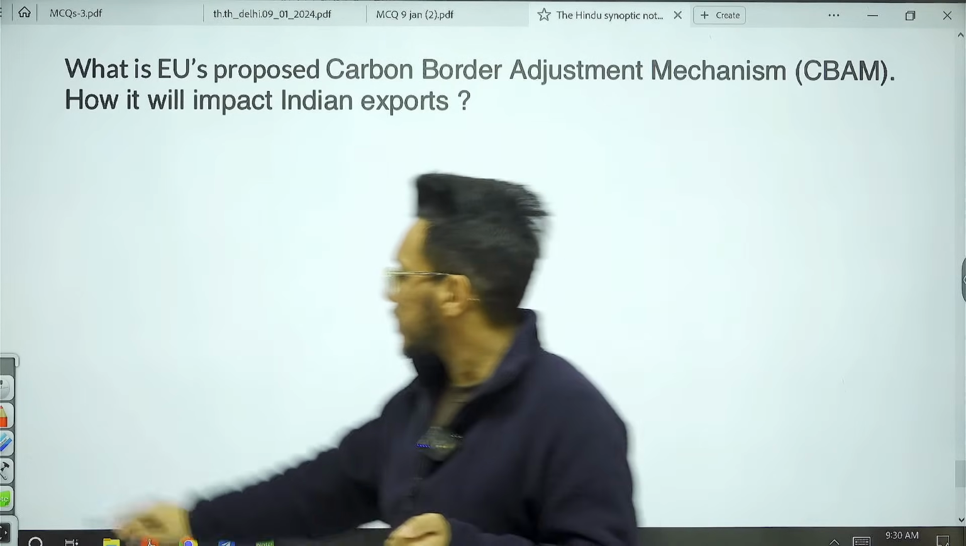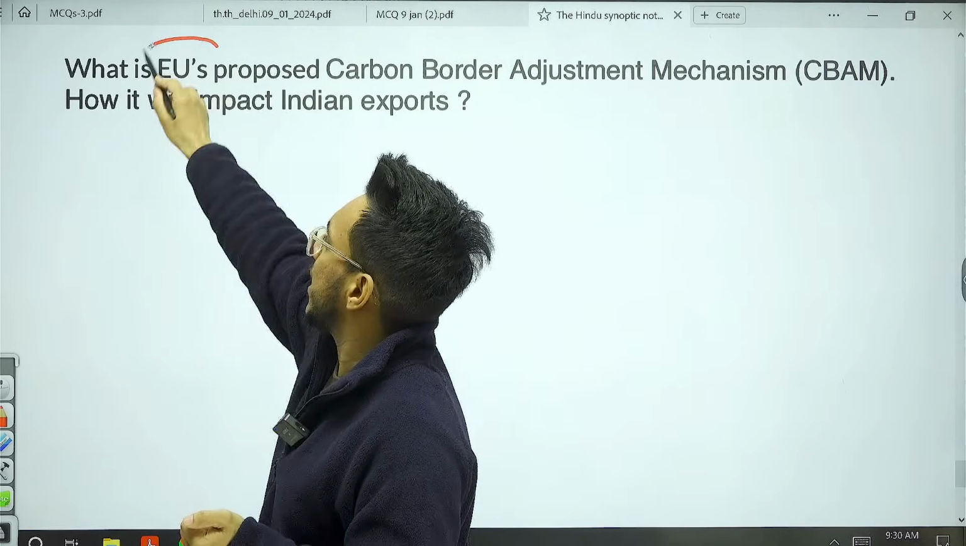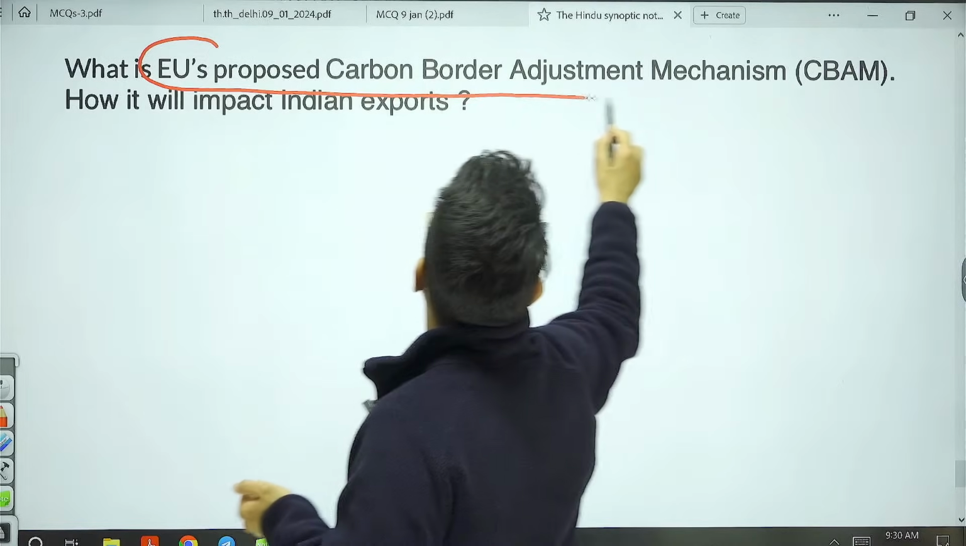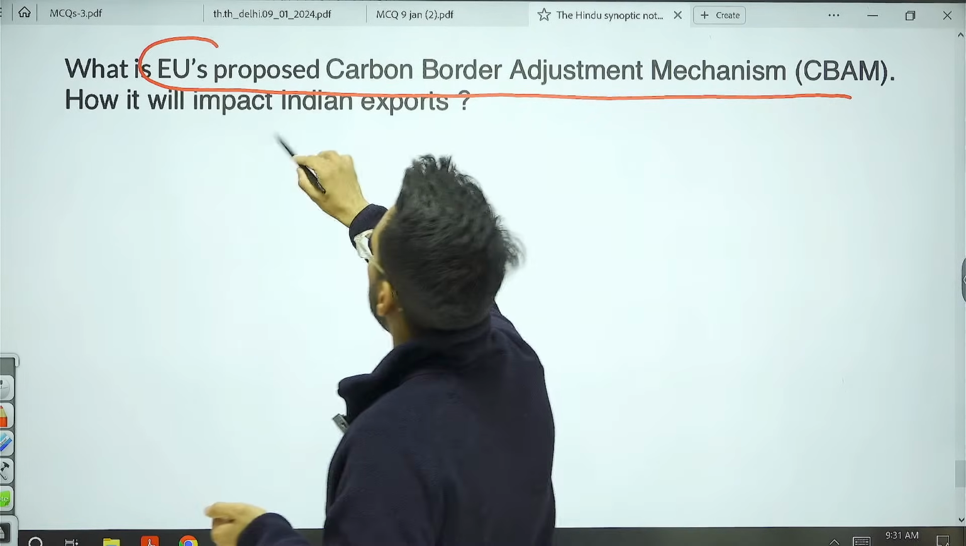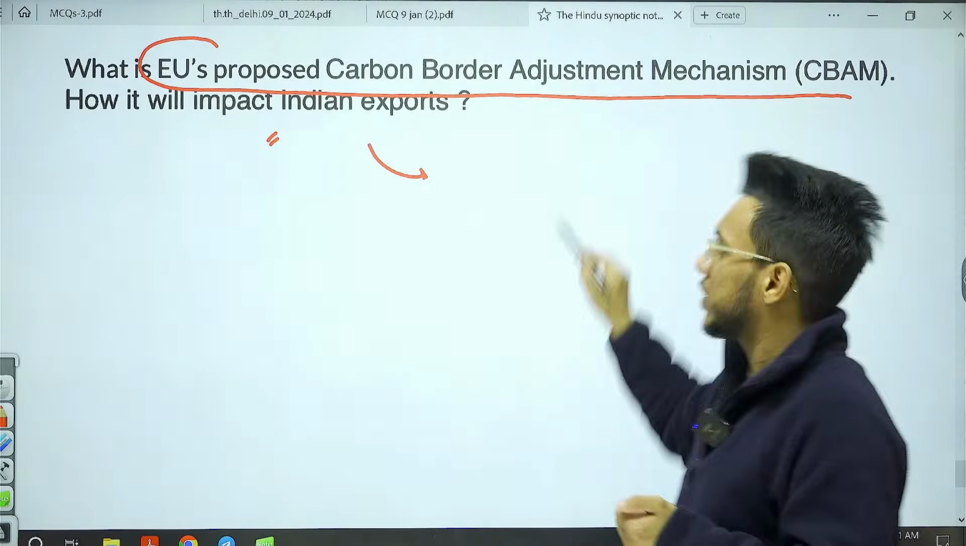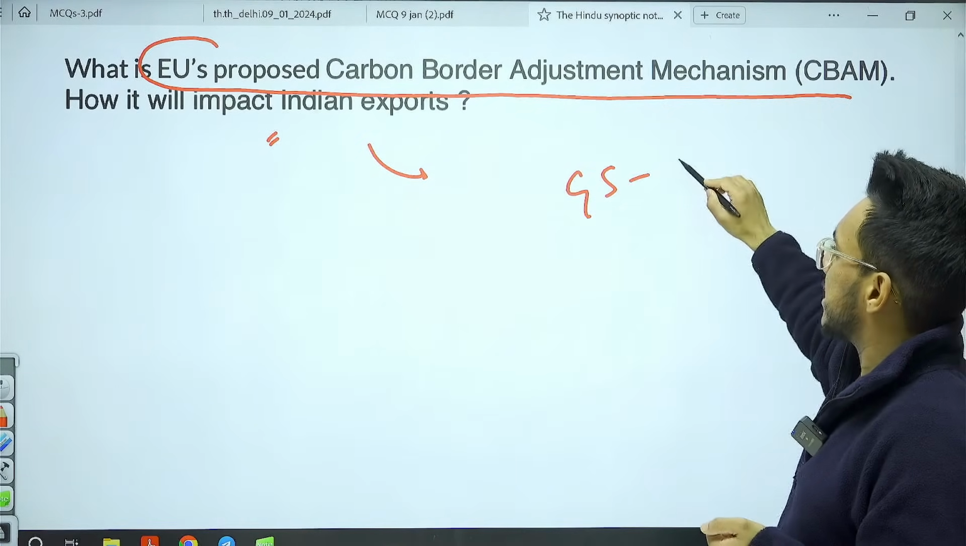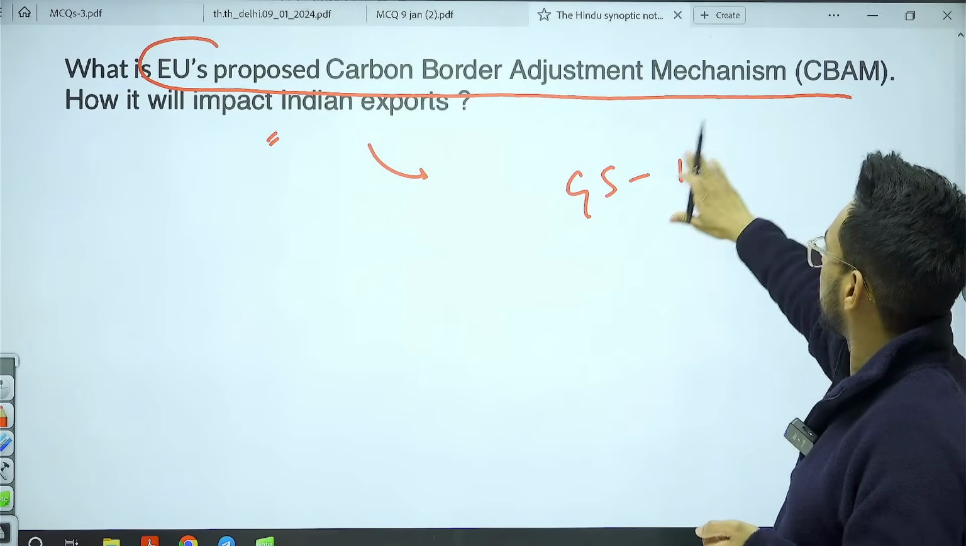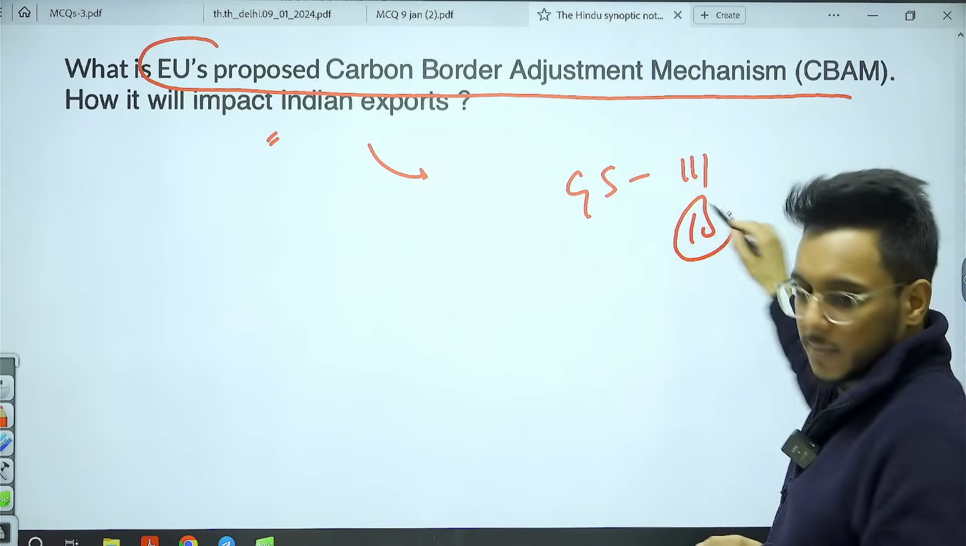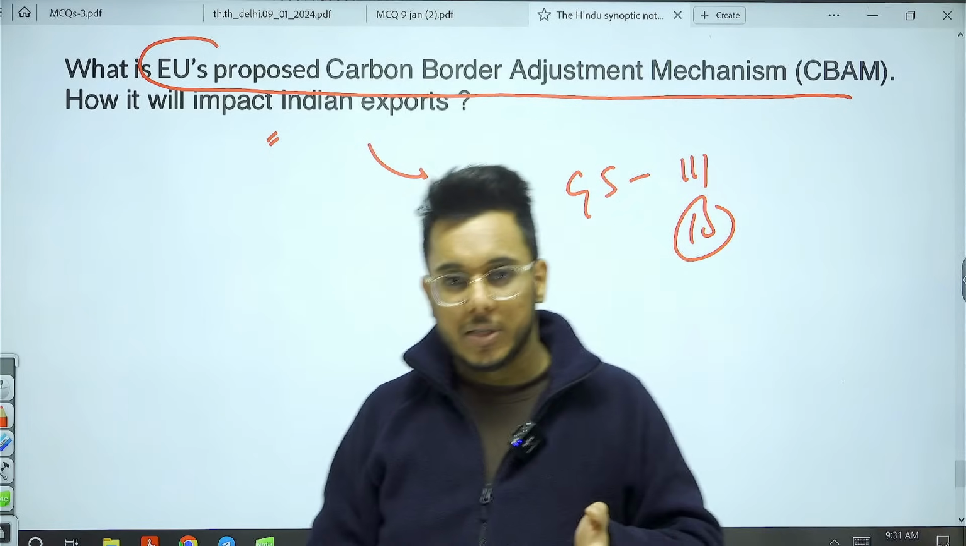Okay, and then the main practice answer for today. What is the European Union's proposed carbon border adjustment mechanism? How will it impact Indian exports? GS paper number 3, 10 marker. So that is all guys about this session for today.